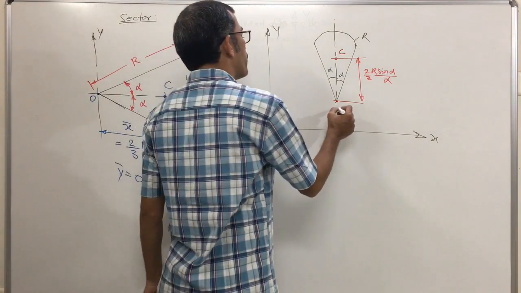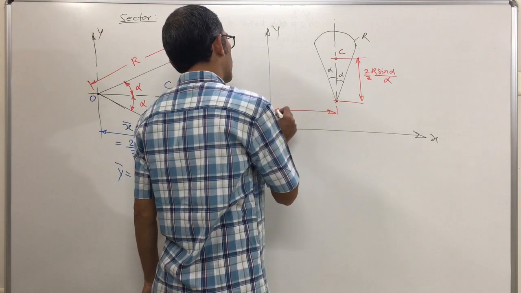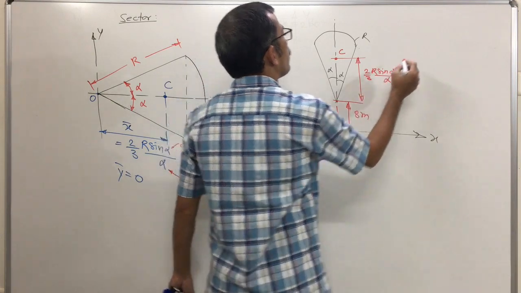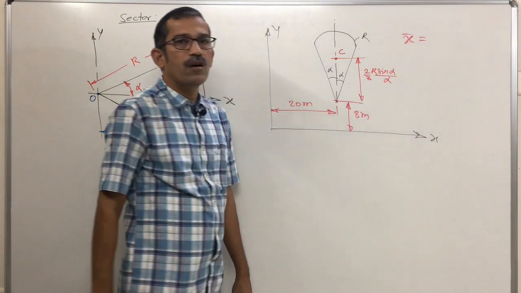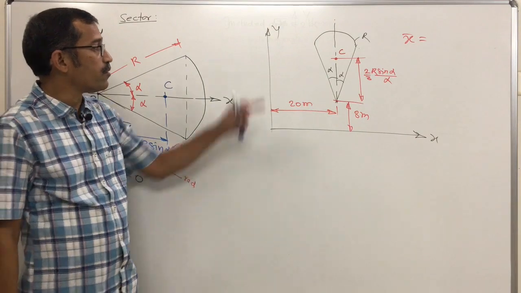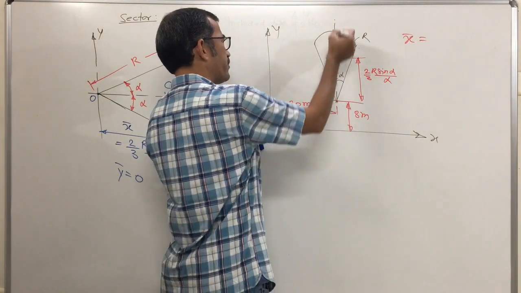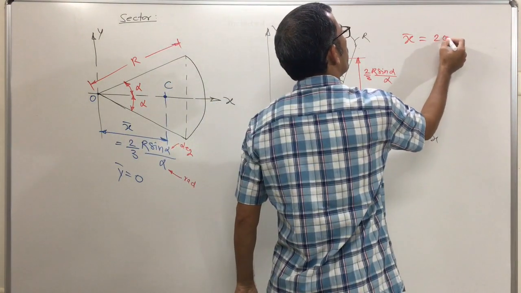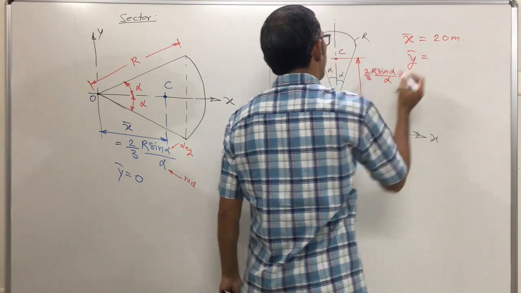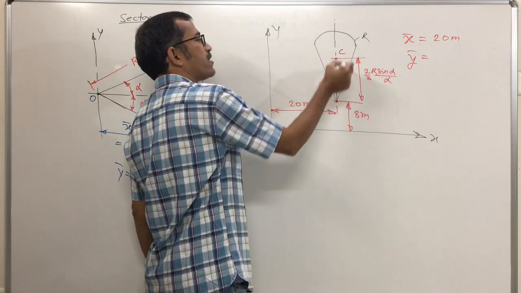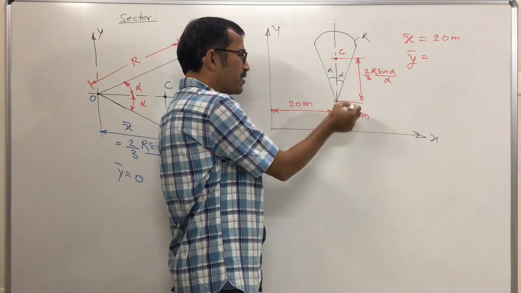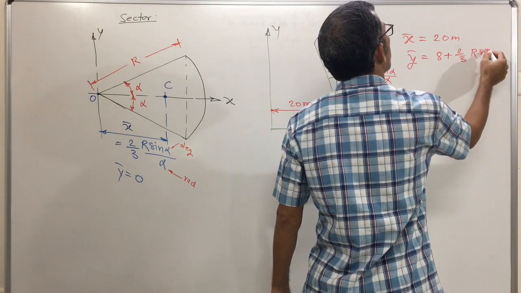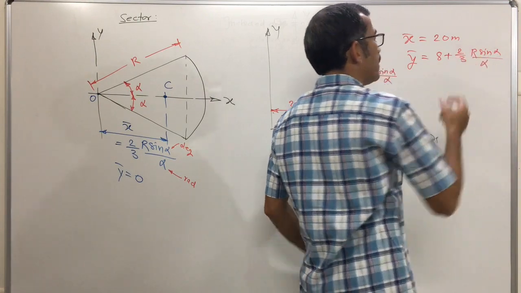Now some distances must be given. This distance is given. How much? 20 meters. This distance is given. How much? 8 meters. Now what is your x bar? The horizontal distance of the centroid from the y-axis. It is directly given: the distance of the axis of symmetry from y. That means your x bar becomes what? 20 meters. But what is y bar? This one is 2/3 r sin alpha upon alpha. But this corner is at what distance? 8. So y bar becomes 8 plus 2/3 r sin alpha upon alpha.